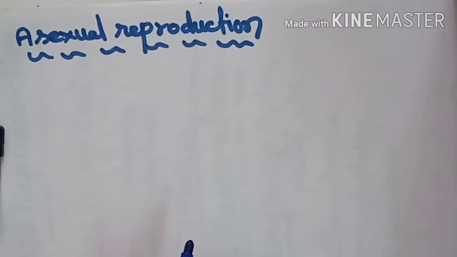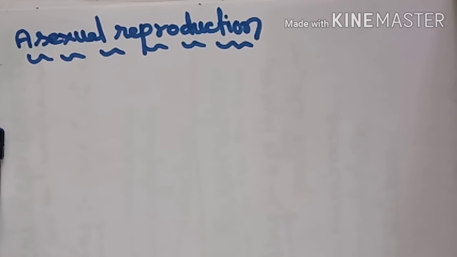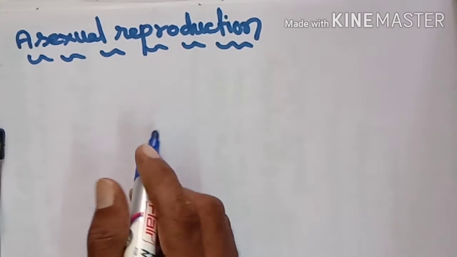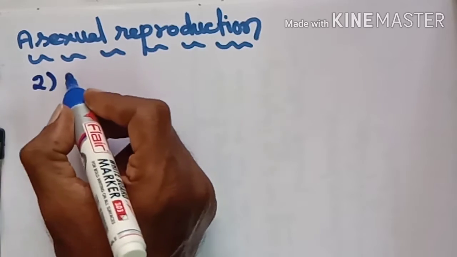In the previous video, I already said asexual reproduction happens in several ways. The first method we already observed, that is the fission process, and how it happens. Now I am going to explain the second topic, the budding method. In this budding method, we want to see how an organism reproduces and forms new ones. So the second method is budding.